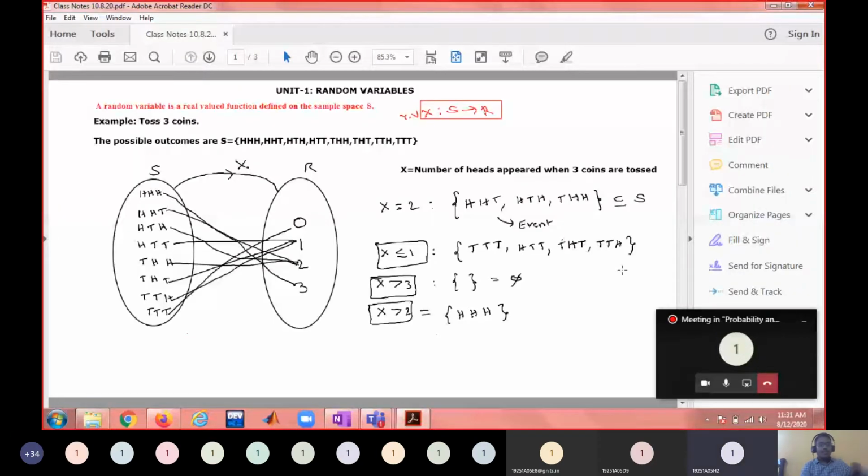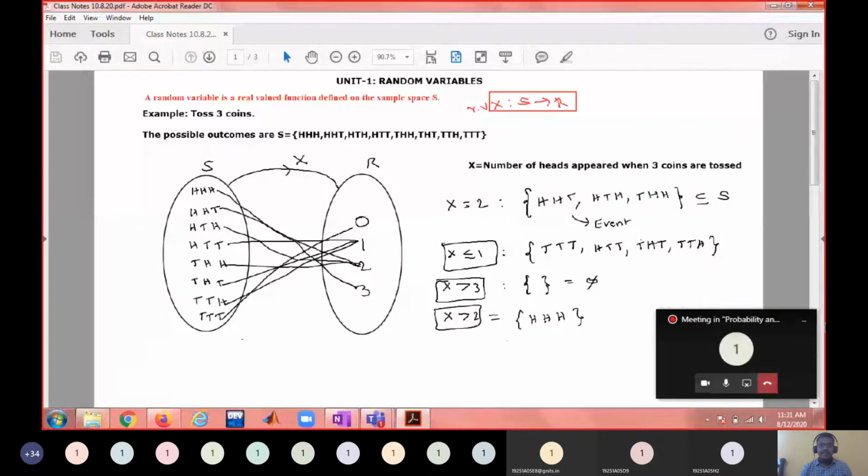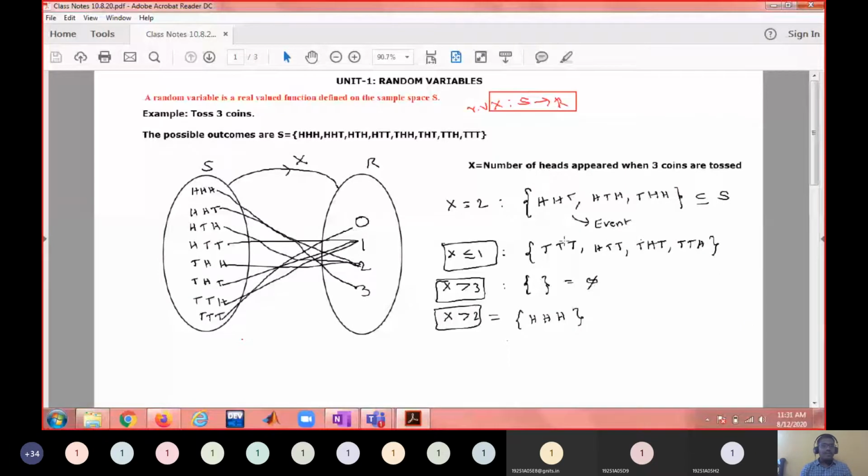Yes, sir. Okay. So this is what we discussed in the last class. We understood that a random variable is nothing but a real valued function defined on the sample space. What a random variable does is map points of the sample space to real numbers. So there is a correspondence between sample points and the real numbers.